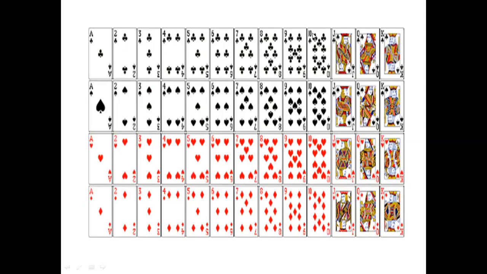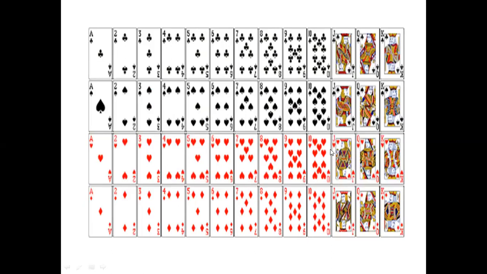For example, the probability to get a 10: there are 4 tens, so 4 divided by 53 is the probability to get a 10. Similarly, the probability to get an ace is 4 by 53, because there are 4 aces. The favorable outcomes are 4 and the total cards are 53.